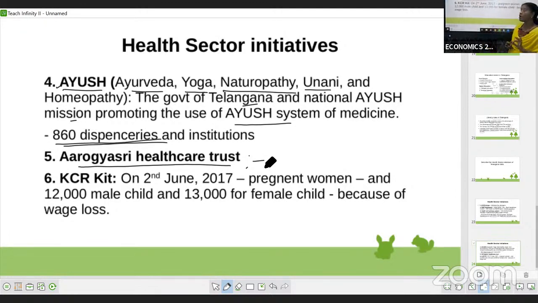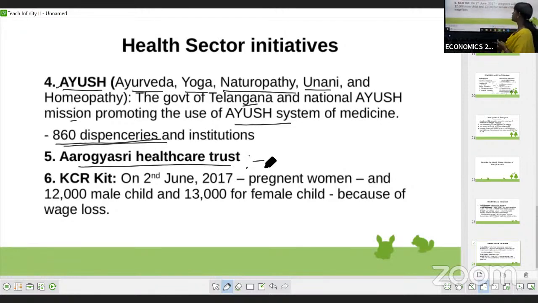But the government issues these cards only to below poverty line people. With this health card they can get treatment. There is a list of treatments in this health trust, and only for those treatments can you use these services. That is the Arogyasri Health Trust.